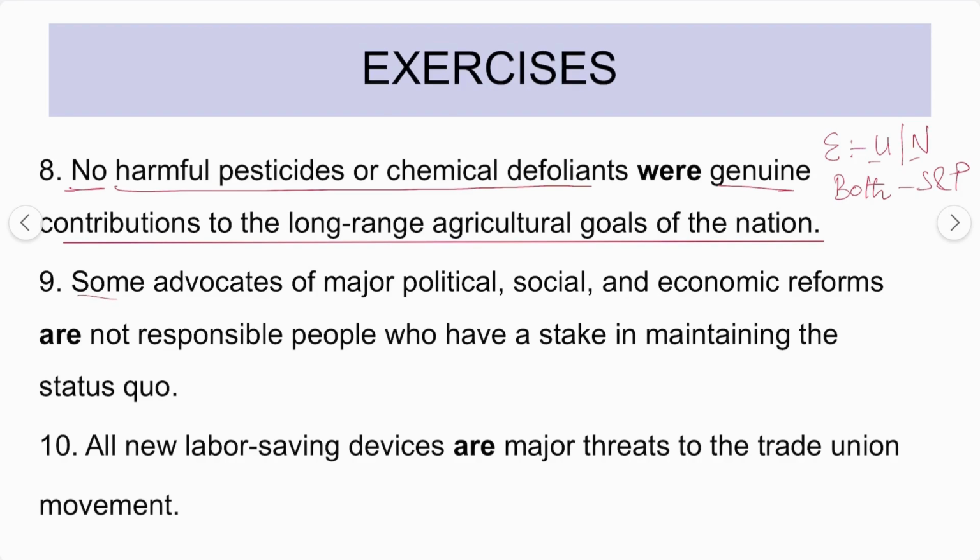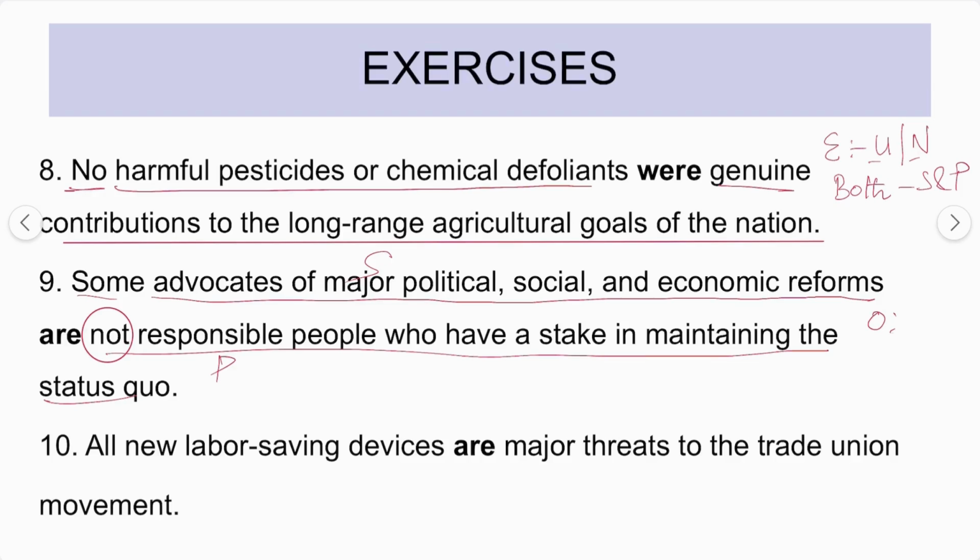In the next question, "some advocates of major political" is the whole subject term, and "not responsible for maintaining status" is the predicate term. Again, this is "not," so be careful. That is an O proposition, meaning it is particular and negative, and only the predicate term is distributed.